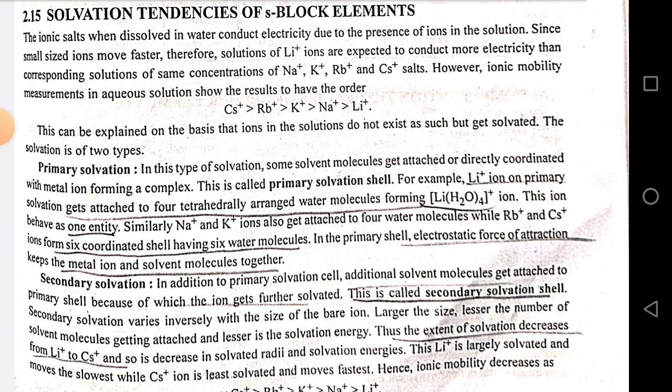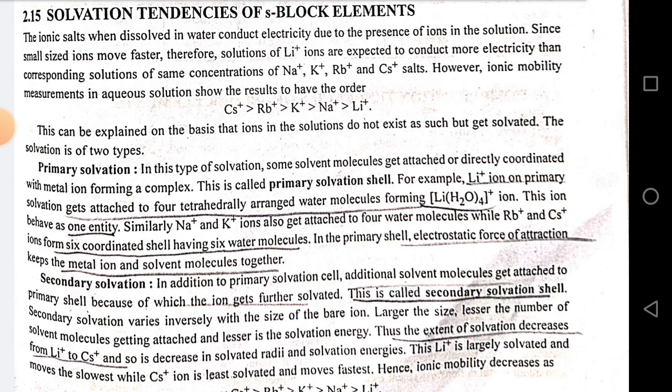This can be explained on the basis that ions in the solution do not exist as such but get solvated. The solvation is of two types. Primary solvation: in this type of solvation, some solvent molecules get attached or directly coordinated with the metal ion, forming a complex. This is called the primary solvation cell. For example, Li+ ion on primary solvation gets attached to 4 tetrahedrally arranged water molecules forming the [Li(H2O)4]+ ion. This ion behaves as one entity.